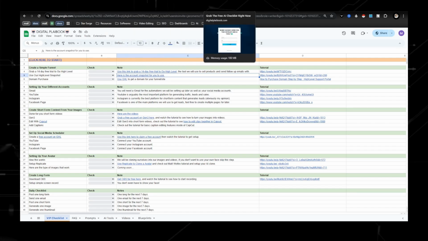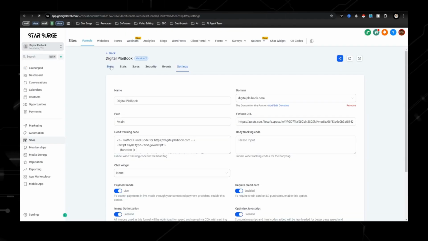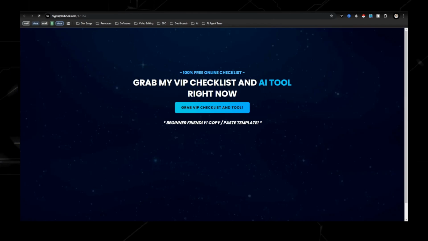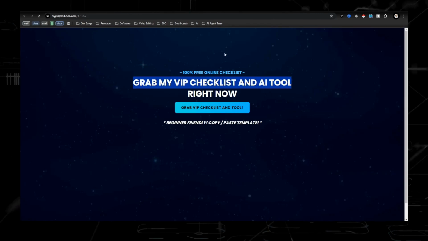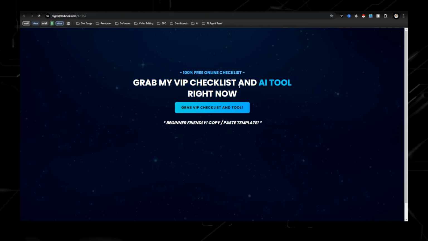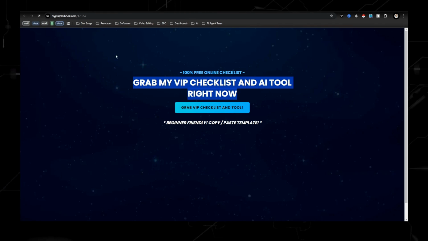But going back to the domain, this is what it looks like, and this is just a super simple opt-in that tells them what they're going to get, and then they sign up. A lead magnet is just something of value that you're giving away for someone's first name and email address.